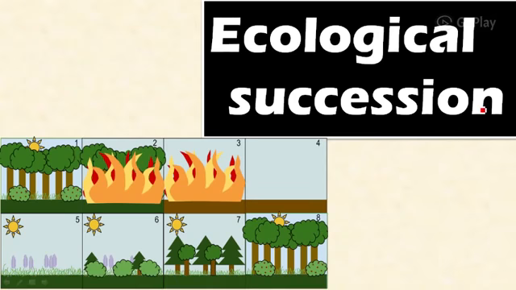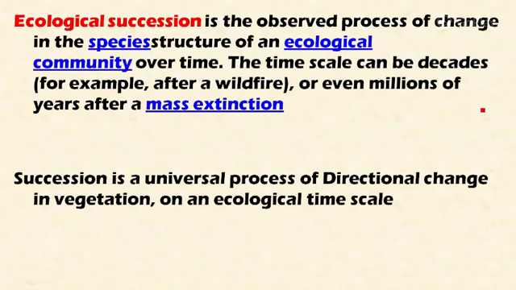Welcome friends, in this video let's discuss ecological succession. This ecological succession is an important function of the ecosystem. Let's recap a bit from our previous videos. The ecosystem performs three important functions. One is energy flow, the second one is biogeochemical cycles, and the third one is ecological succession.